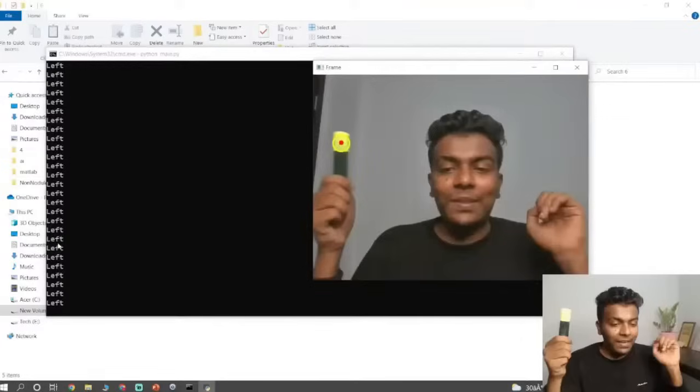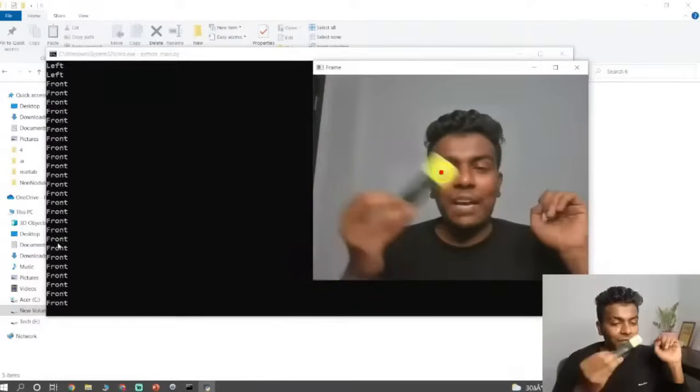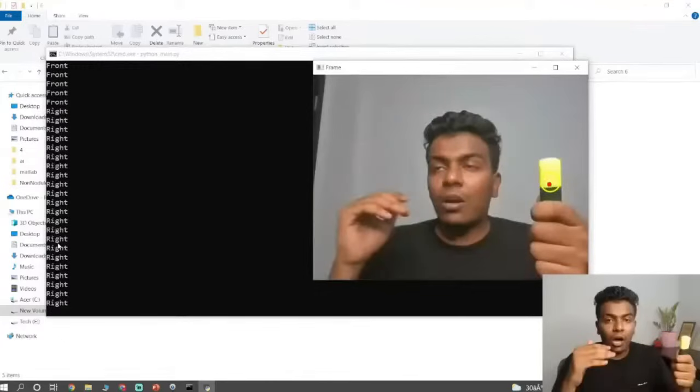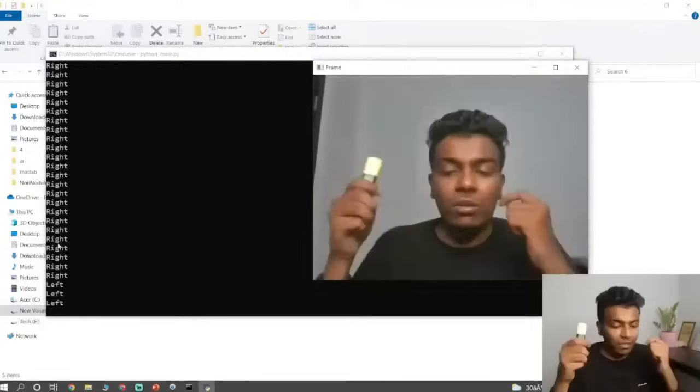What we are just doing is a color-following robot, which we can design with the help of this algorithm. Whenever the object is far, the car will move forward to follow it. Whenever the object is very close, the car will move backward. Whenever the object is on the left, the car will turn left. Whenever the object is on the right, the car will turn right. This is what this project is all about, guys.